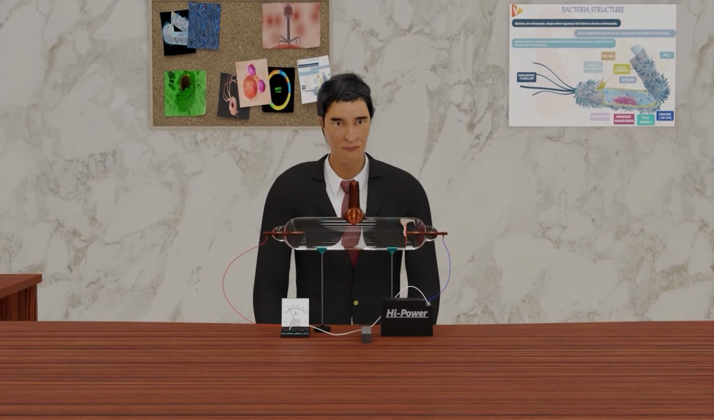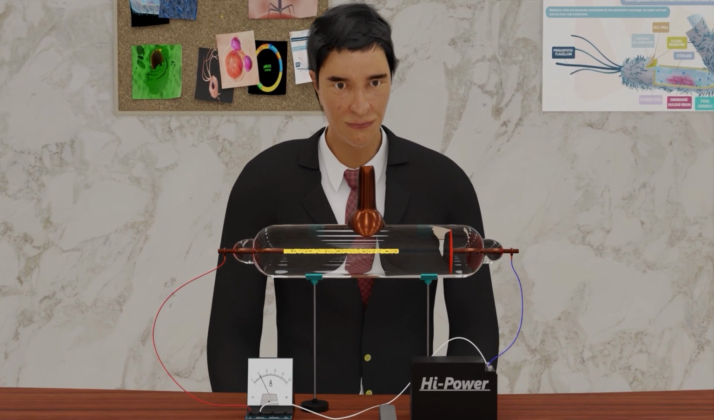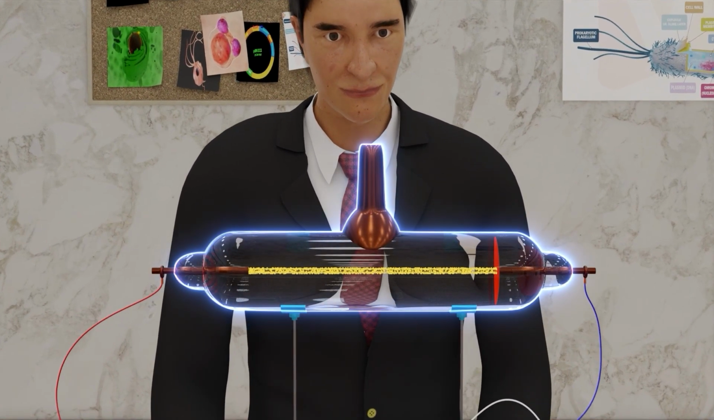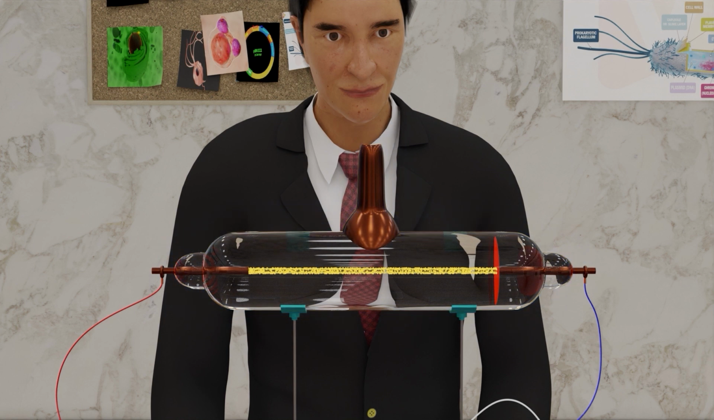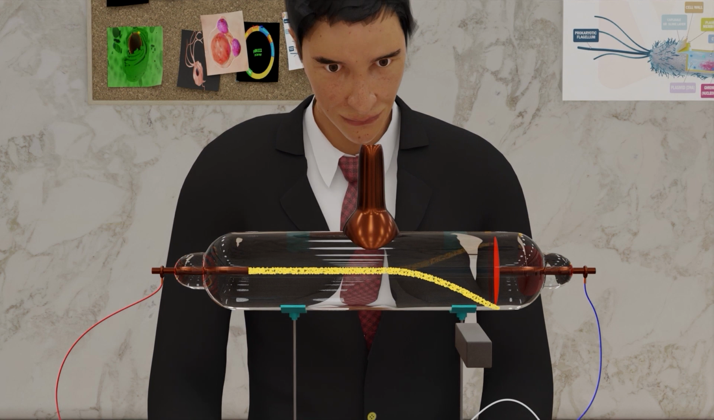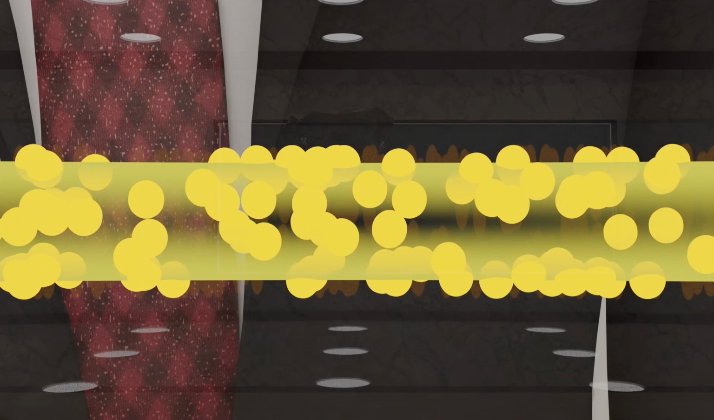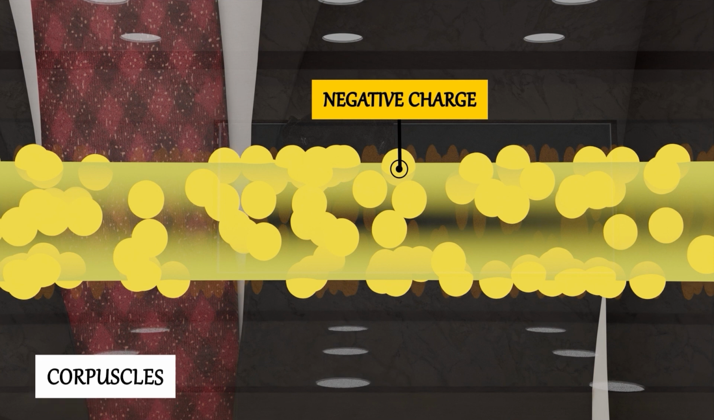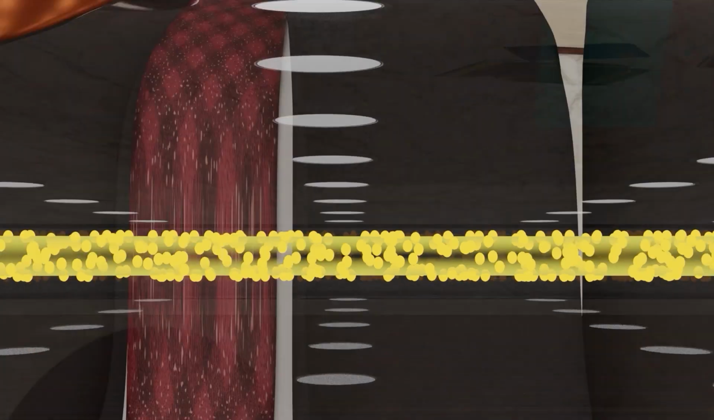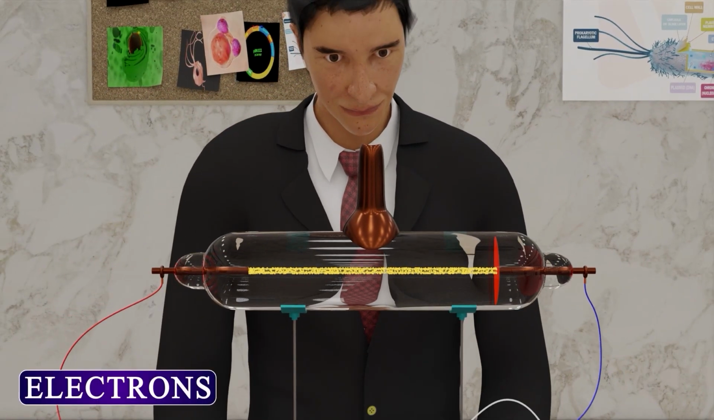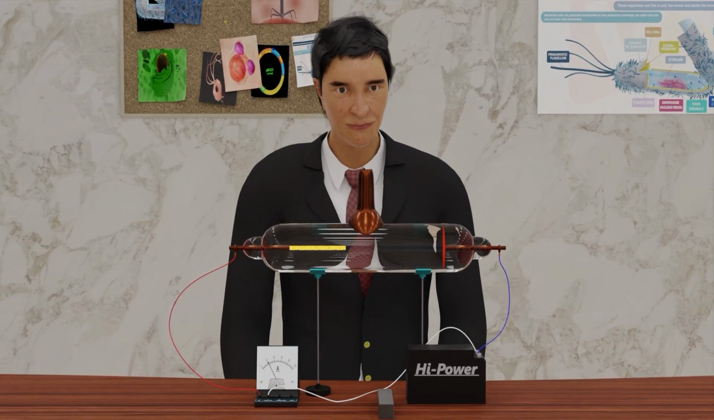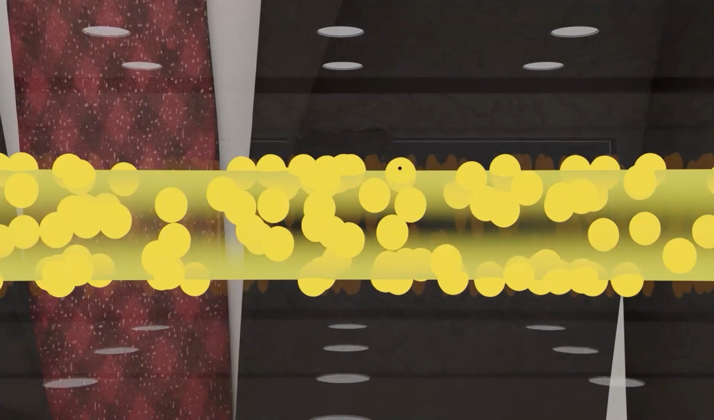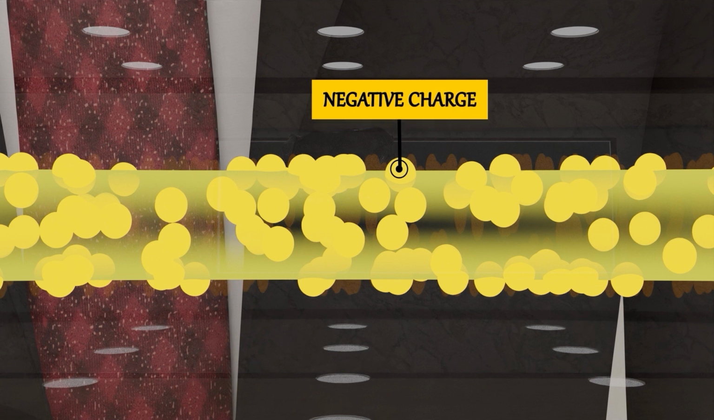J. J. Thomson conducted experiments using cathode rays in a vacuum tube. He observed that these cathode rays could be deflected by electric and magnetic fields. So that means cathode rays were composed of negatively charged particles. He called these particles corpuscles. Later, they were named electrons. So J. J. Thomson's experiments indicated that electrons had a negative charge.